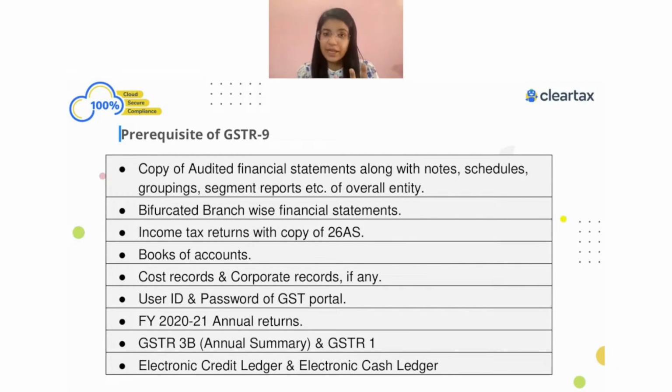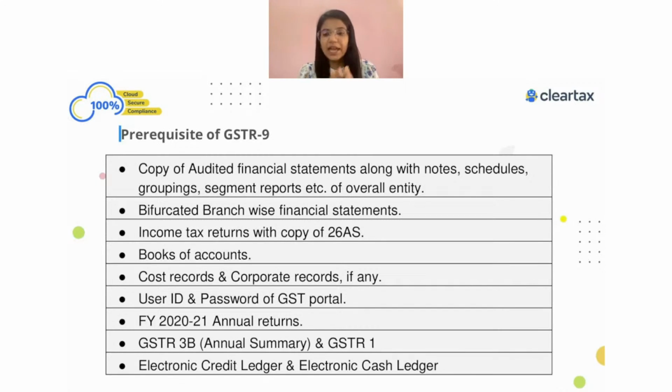You will also get table 8A of GSTR-9 at a document level, because again the government provides it at a document level. Then you should have your books of accounts. In your books of accounts, obviously, you would have your entire sales register, including expenses and all, on which your ITC and everything is claimed.